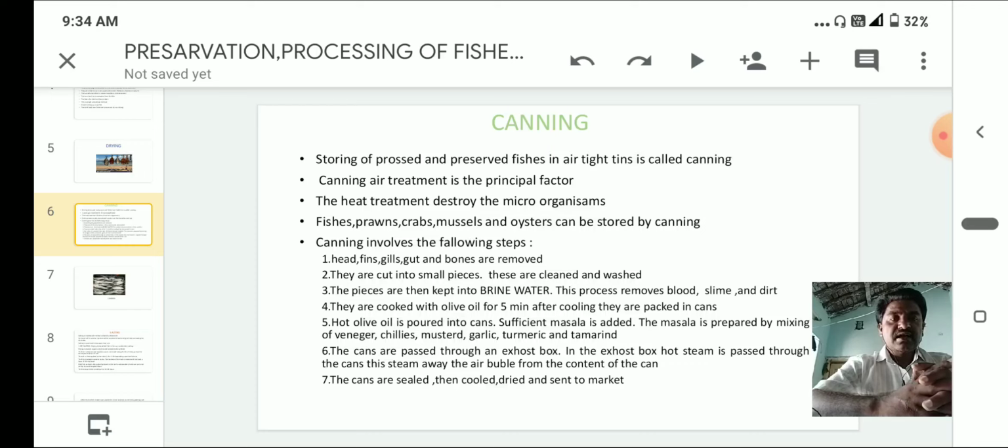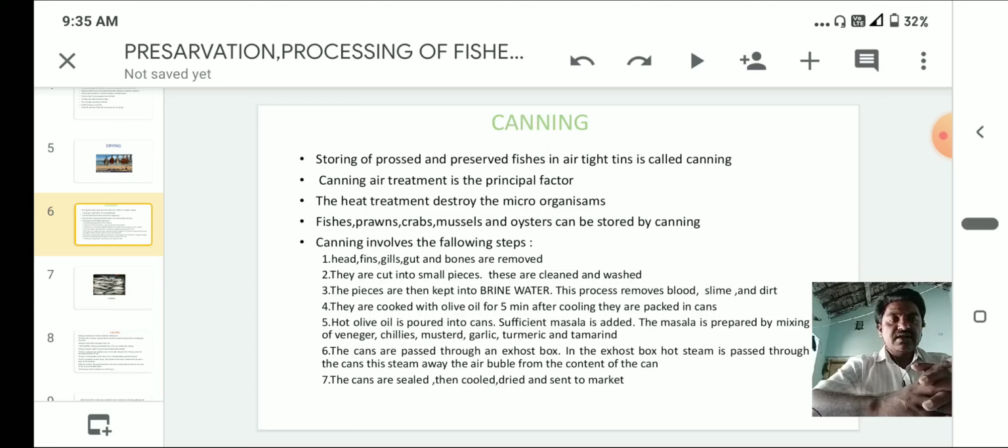Second, they are cut into small pieces. These are cleaned and washed. Third, the pieces are kept in brine water. This process removes blood, slime, and dirt.